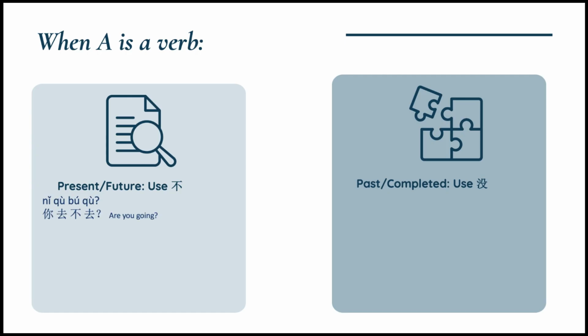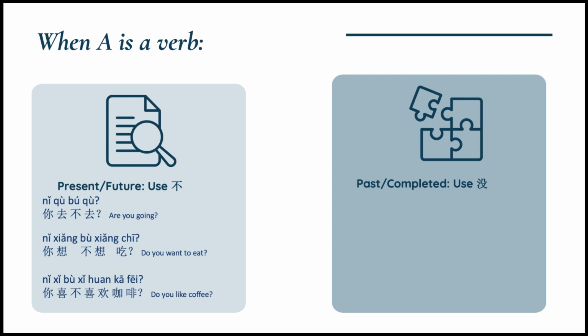你去不去？Are you going? 你想不想吃？is asking your plan for now or for the future. Do you want to eat? 你喜不喜欢咖啡？is asking your preference for now. Do you like coffee? All of these examples describe actions in the present or actions in the future.